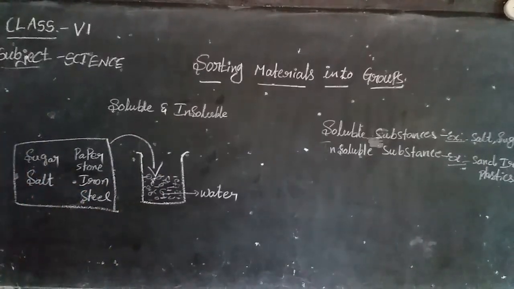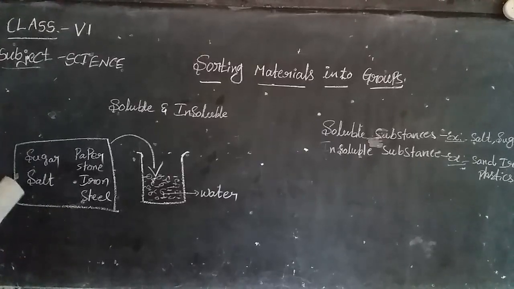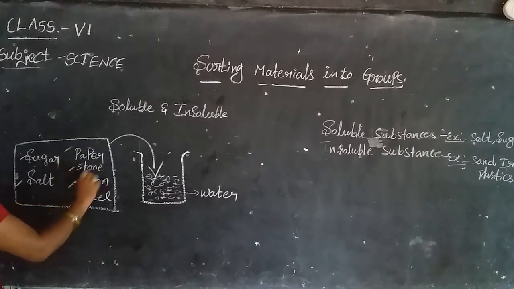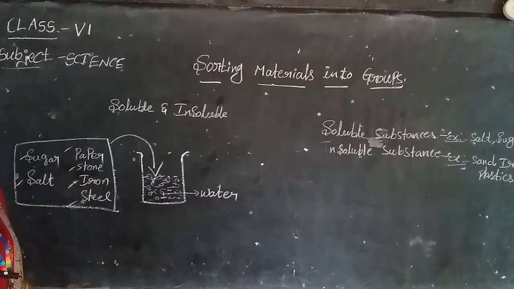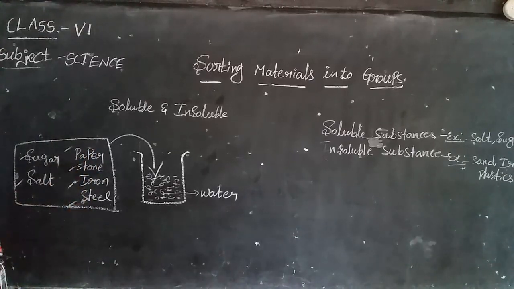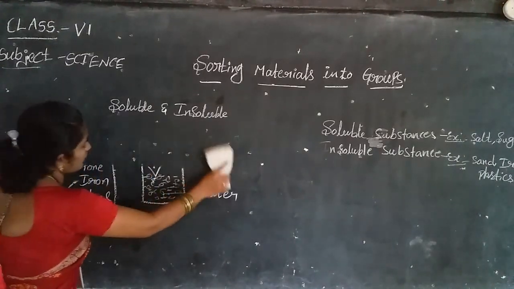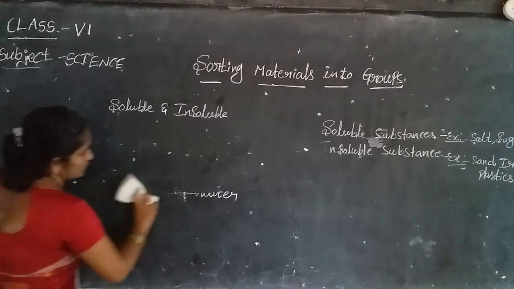Then what will happen? Sugar and salt are soluble in water. Paper, stone, iron, steel are insoluble in water. These are examples of insoluble materials, and these are examples of soluble materials, which dissolve in the water.